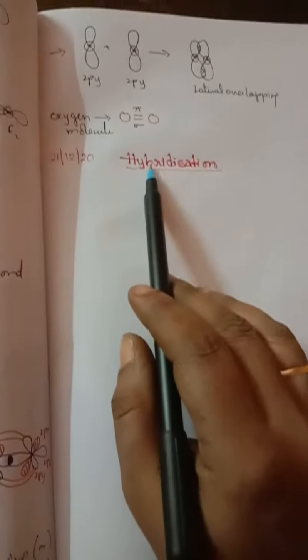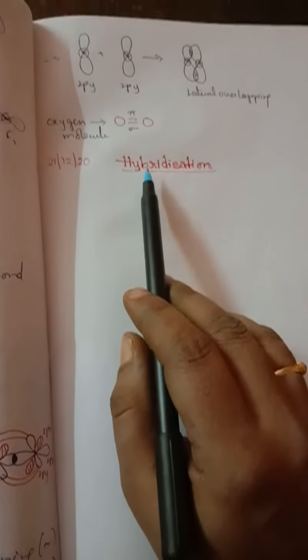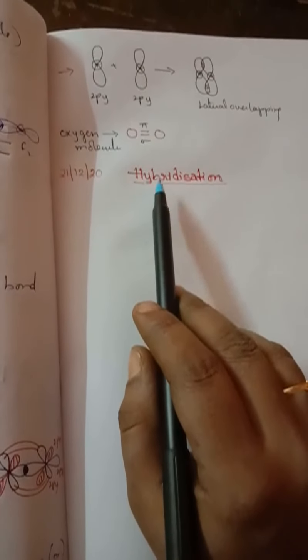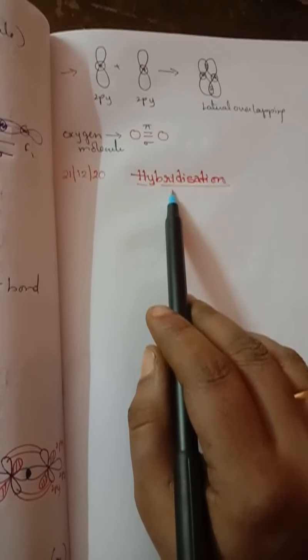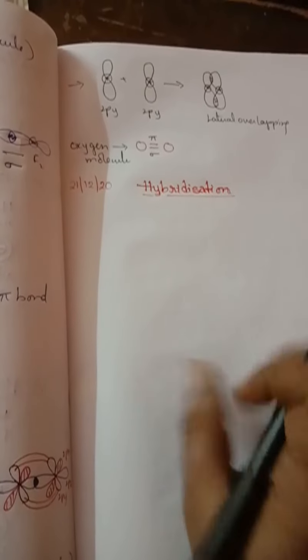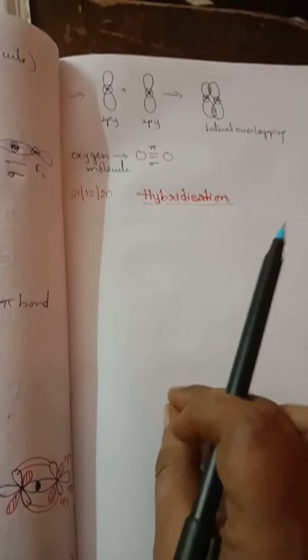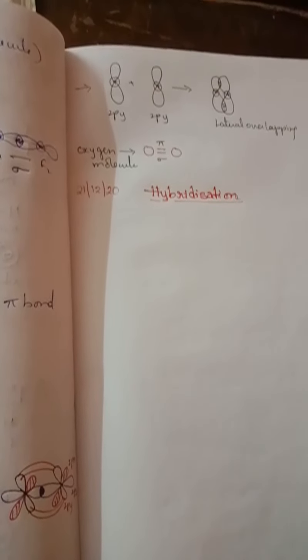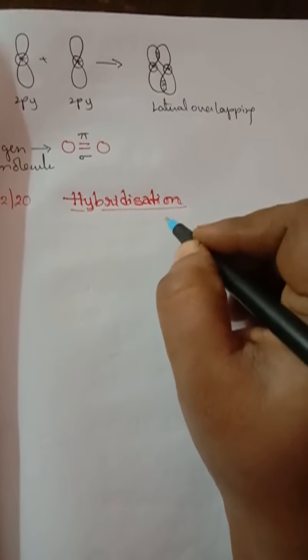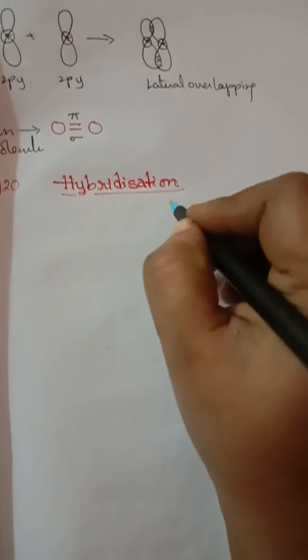In today's session we are going to learn hybridization. The concept of hybridization of atomic orbitals was proposed by Pauling. This tells the shapes of the molecules and the bond angles. The shape of the molecules and bond angles can be explained in terms of hybridization.